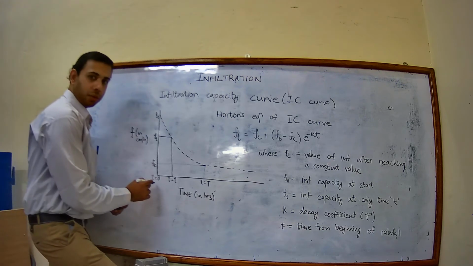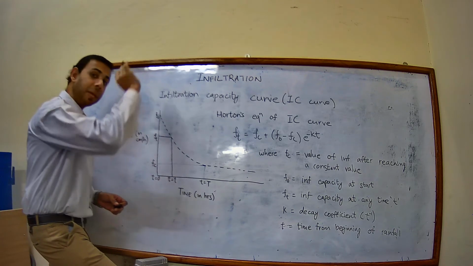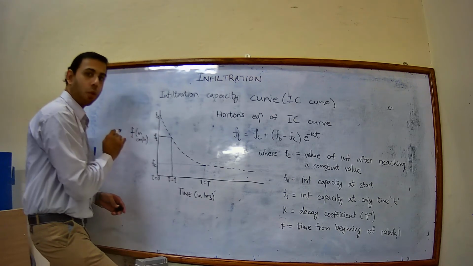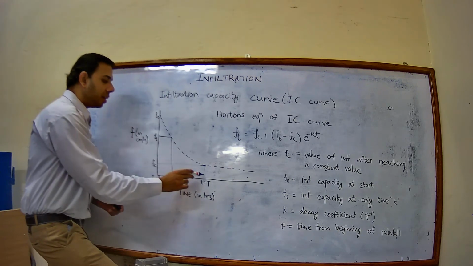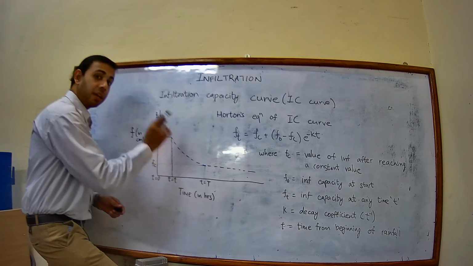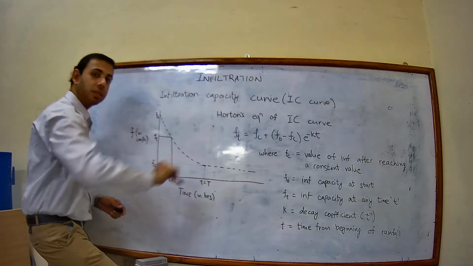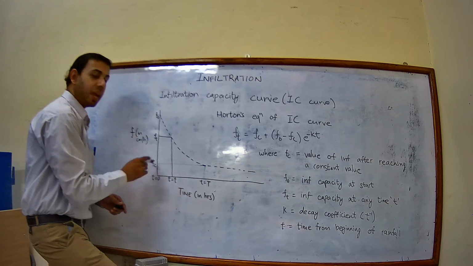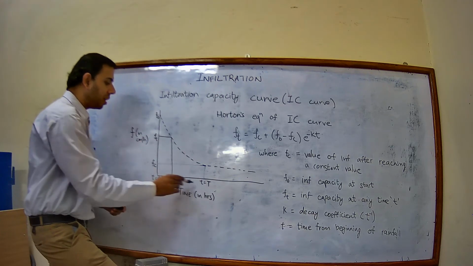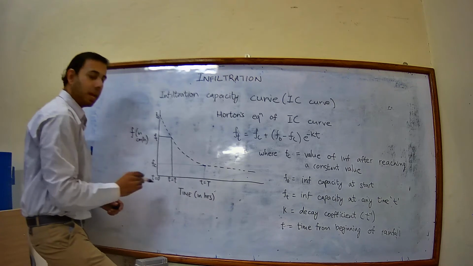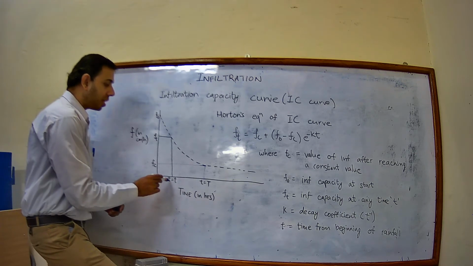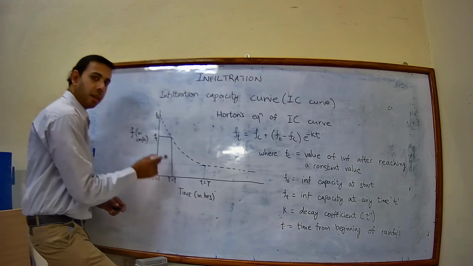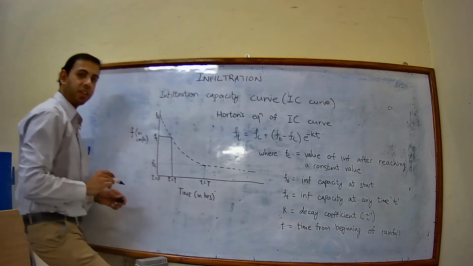Here the time was 0. When time was 0, that is at the beginning of the rainfall, the infiltration capacity is Fo. At time capital T, when the infiltration capacity value is constant, then it is denoted as Fc. And if you want to calculate the value of infiltration capacity at any time t between 0 and capital T, then you can get the value as Ft.